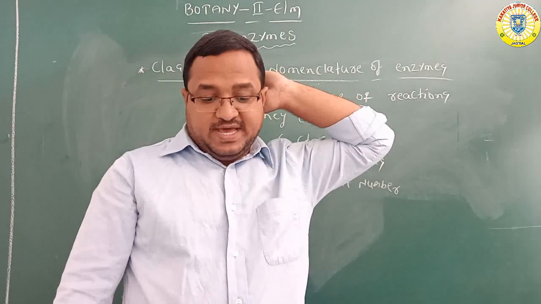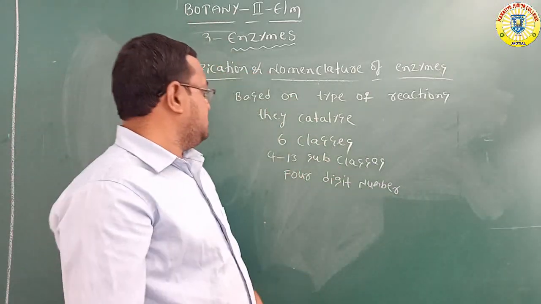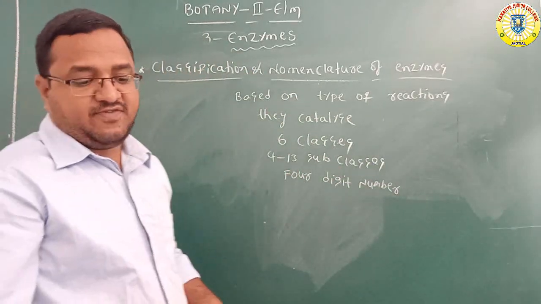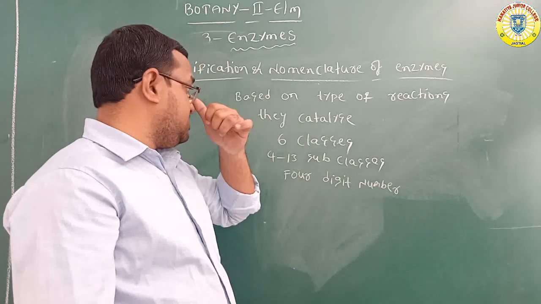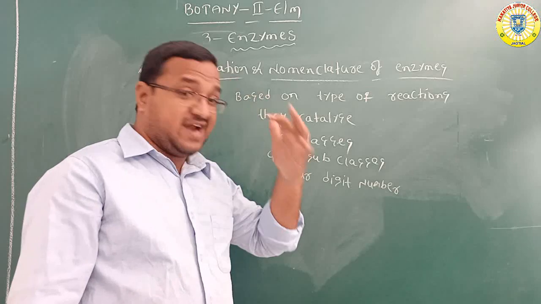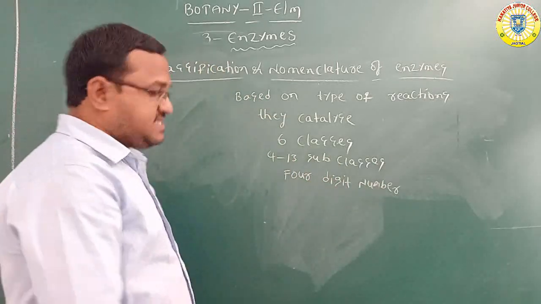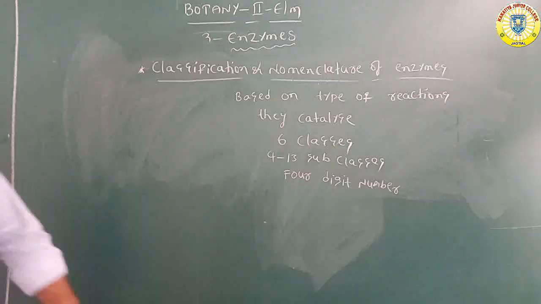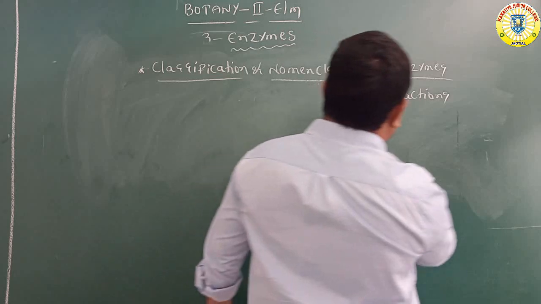Okay, so here what are the 6 classes of enzymes? Enzymes are divided into 6 classes and each is further divided into 4 to 13 subclasses. Each enzyme is identified with a 4-digit number. So what are the 6 classes of the enzyme? First, oxidoreductase or dehydrogenase.